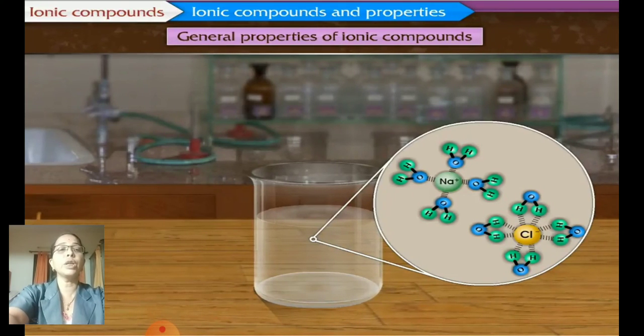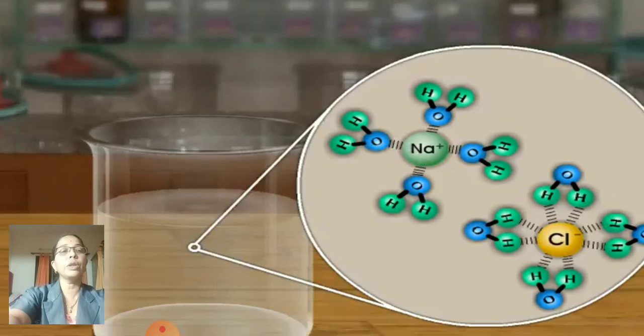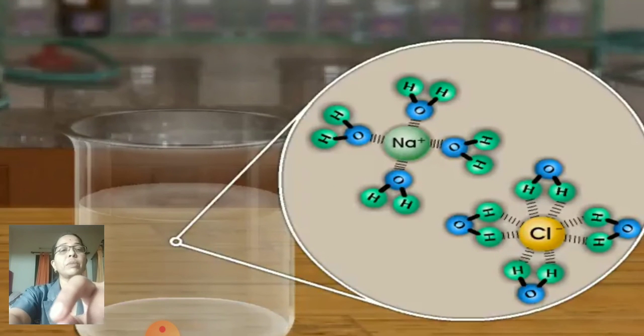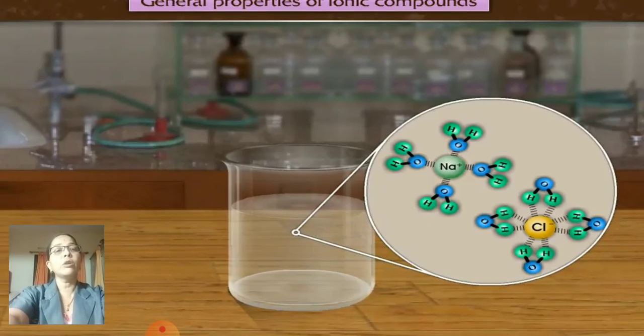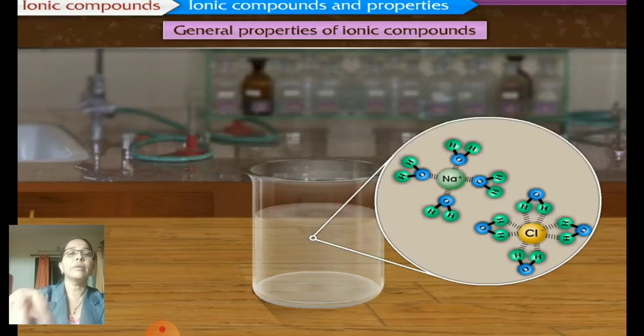So how do they dissociate? You will find sodium will be attached to the water molecule and chlorine will also be attached to the water molecule. That means the water molecule is taking sodium and chlorine with itself and roaming, as if a friend has come. Sodium has come inside the water, let's keep on roaming and swimming inside. From the water molecule, oxygen will be attached to the sodium, and it will take the sodium and keep on moving inside the water.